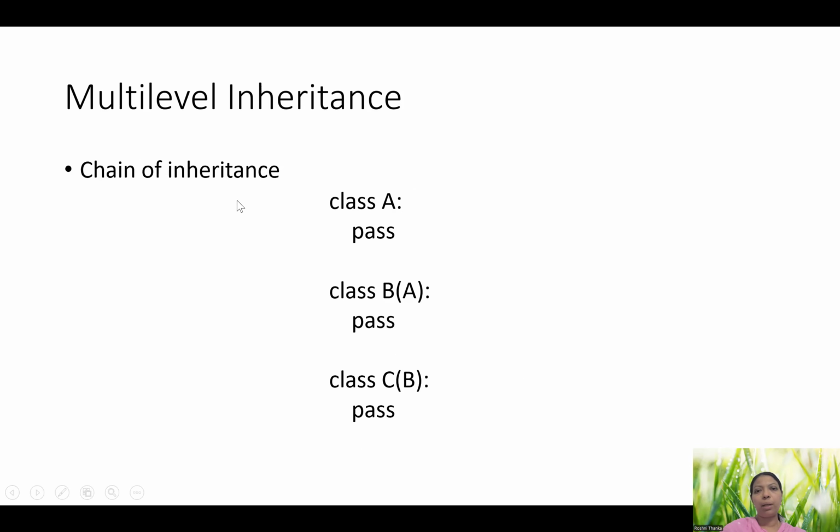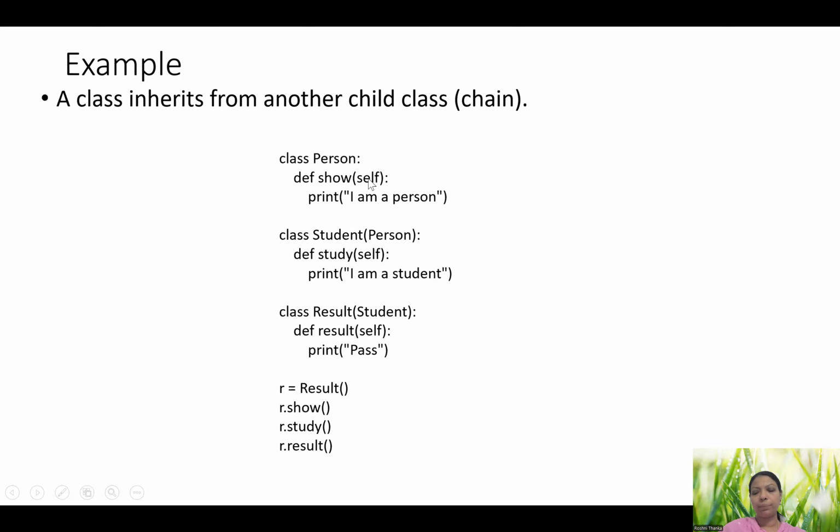What does multi-level inheritance mean? It's a chain of inheritance. Like C class is inheriting B, B is inheriting A. C is inheriting B, B is the parent, and B is inheriting A. Right? So here is an example. I have person, student, result, three classes. So the result is inheriting student, and the student is inheriting person.